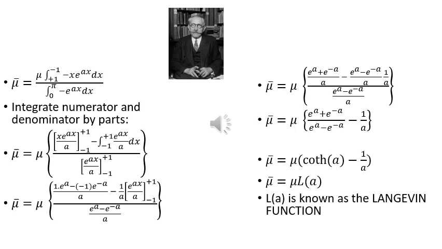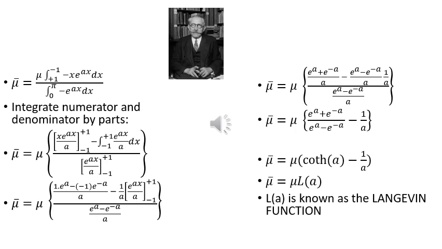Therefore, we can write mu bar as mu open brackets e to the power a plus e to the power minus a upon a minus e to the power a minus e to the power minus a upon a into 1 by a, divided by e to the power a minus e to the power minus a upon a, which gives us mu bar equal to mu, e to the power a plus e to the power minus a upon e to the power a minus e to the power minus a, minus 1 upon a.